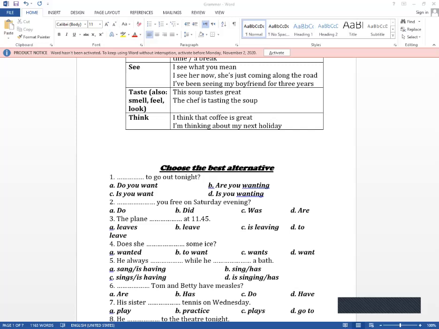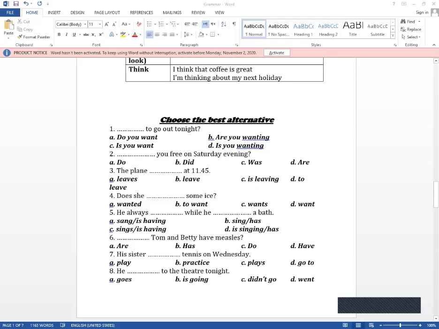Number three, the plane at 11:45. This is a timetable action, so it comes in the simple present. The plane leaves. Number four, does she some ice? Does she want? Number five, he always sings while he is having a bath.